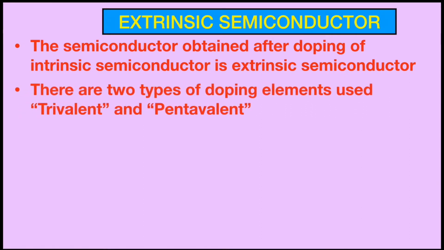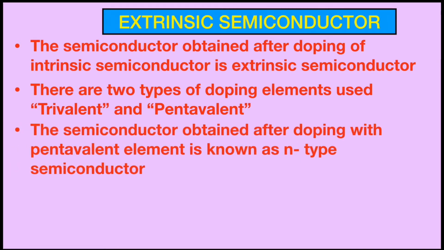Doping is of two types. It is of trivalent or pentavalent. These elements are known as doping elements because they enhance the conductivity of intrinsic semiconductor. The semiconductor obtained after doping with the pentavalent element is known as N-type semiconductor.